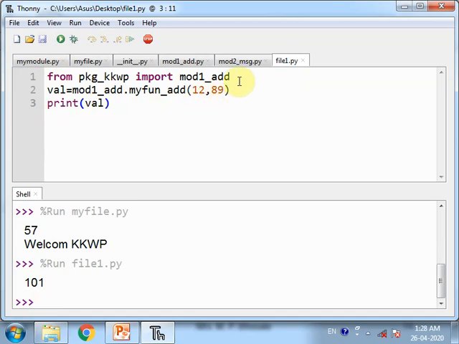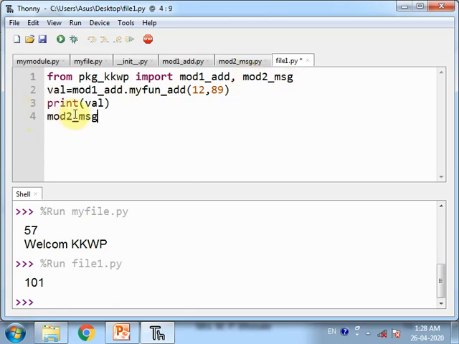Now we will try the second module, mod2_msg. I am calling the function which is written inside mod2_msg.